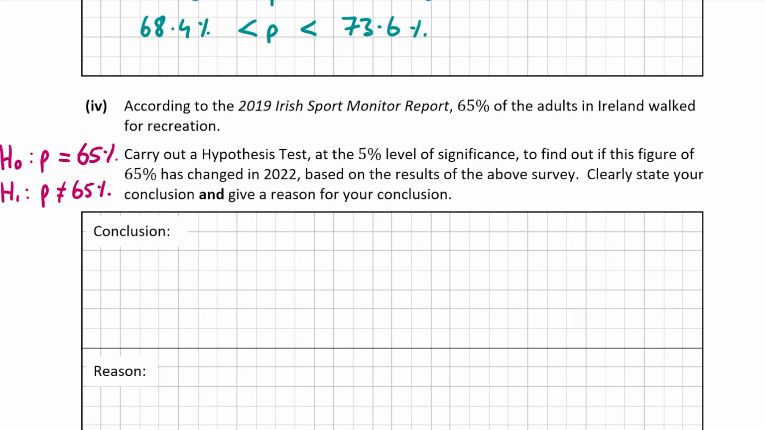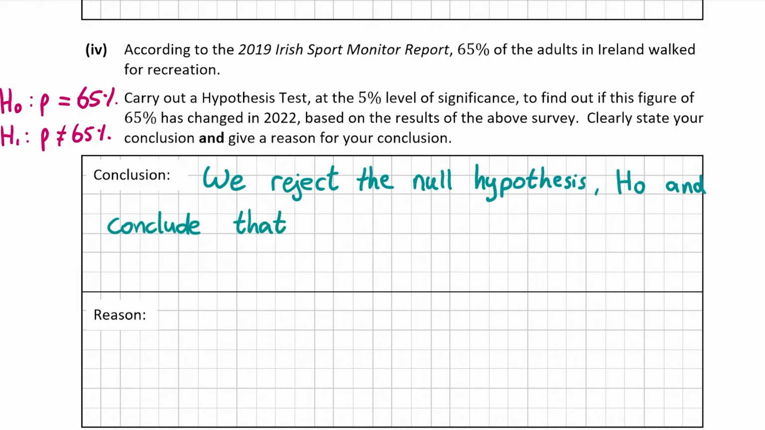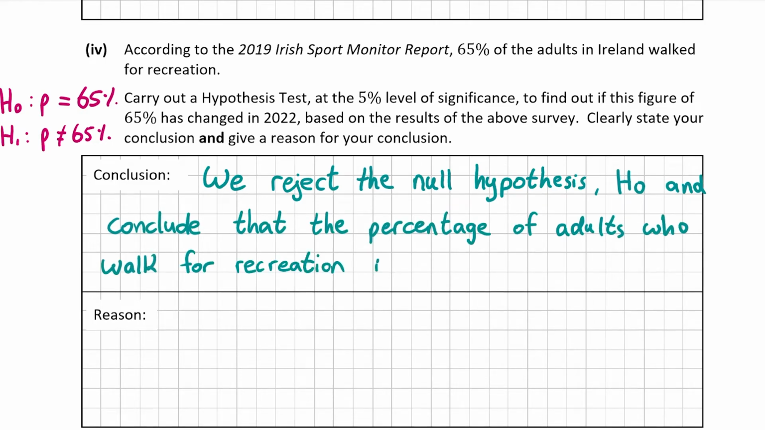So therefore, the percent of adults who walk for recreation has increased since 2019, and it's no longer equal to 65%. So the conclusion is that we reject H0, which is the null hypothesis, and conclude that the figure of 65% has changed in 2022 and more people are now walking.